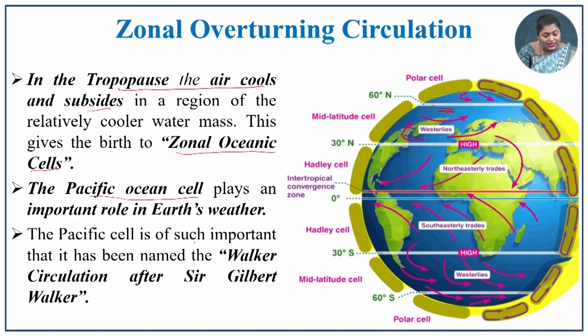Why is it playing an important role? That is because of this Walker circulation, named after Sir Gilbert Walker. This Pacific Ocean plays an important role in the land and continent heating and cooling process, determining Earth's weather patterns.